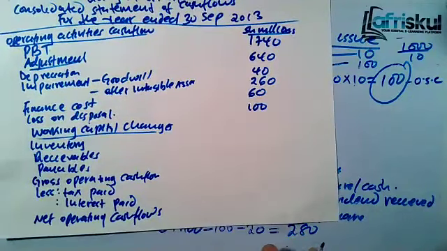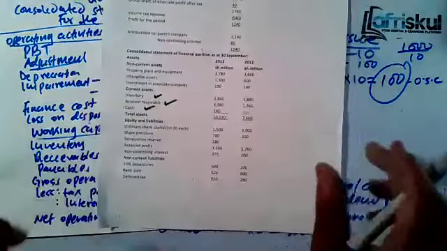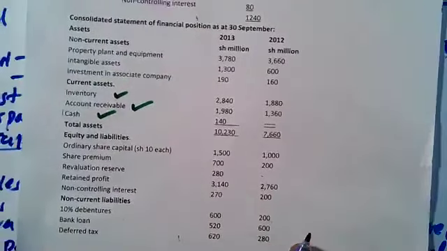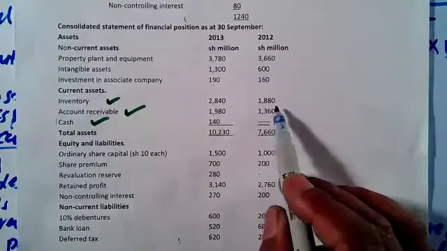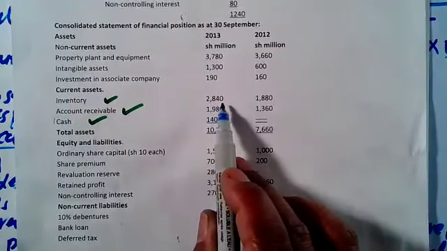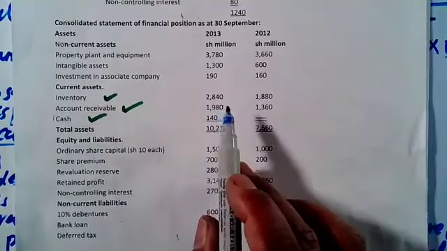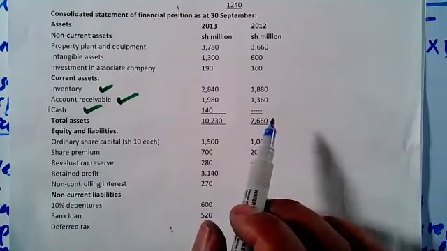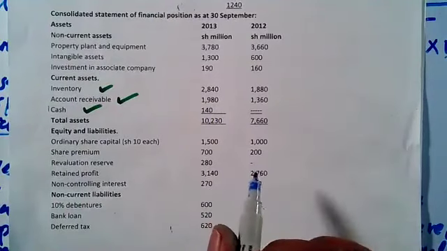Inventory. Let's start with the inventory. Now this is how you argue for inventory. Inventory, tulianza na 1880. By the end is 2840. So what has happened? From 1880 to 2840, there is an increase in inventory.